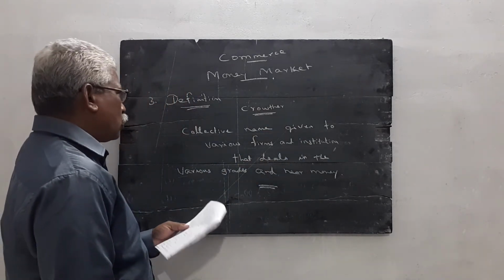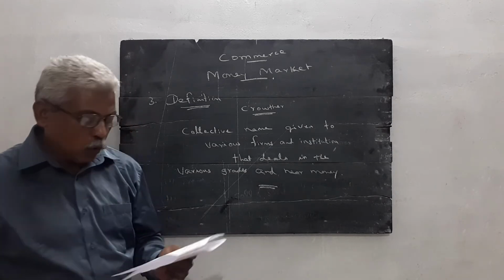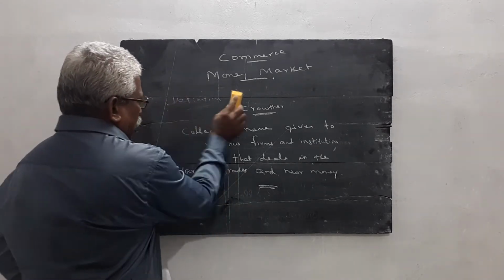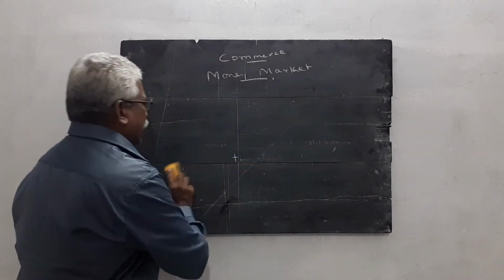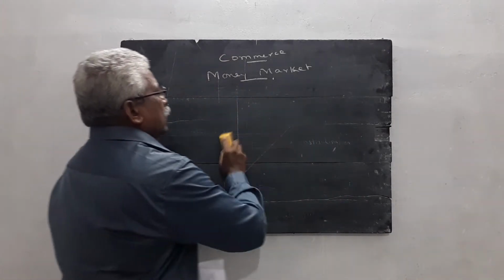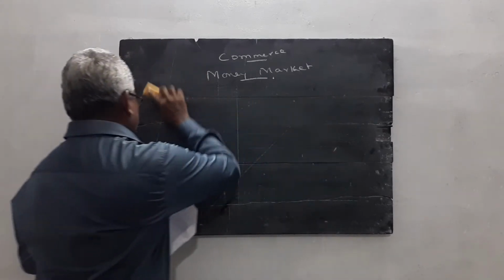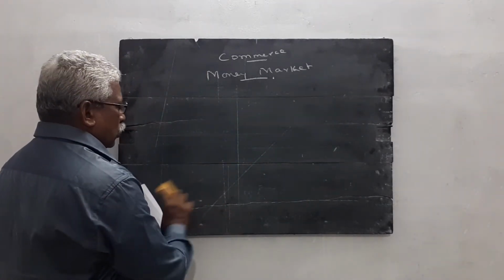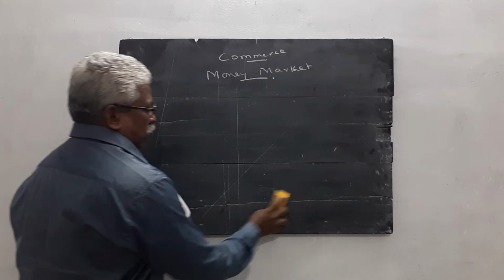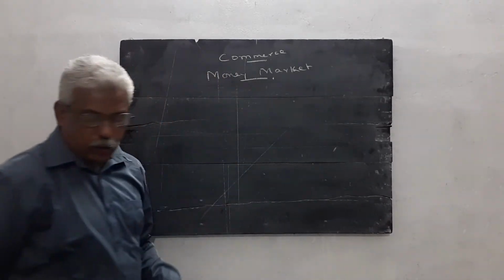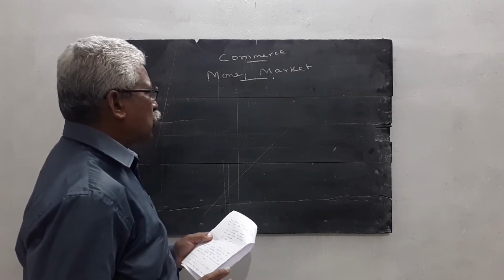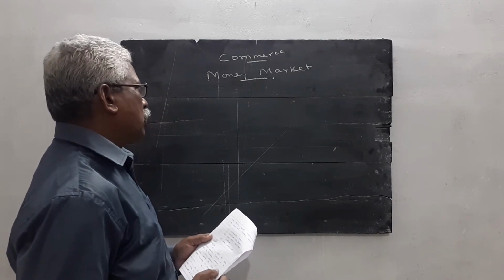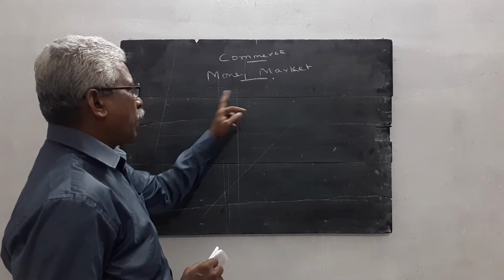Then we study two more questions. Question number 4. The remaining money market instruments we will study one by one later. Before that, I just refer to the backside questions and study one by one. 3 questions completed. Question number 1, what is money market? Question number 2, what are the instruments used in the money market? Question number 3, definition of money market.